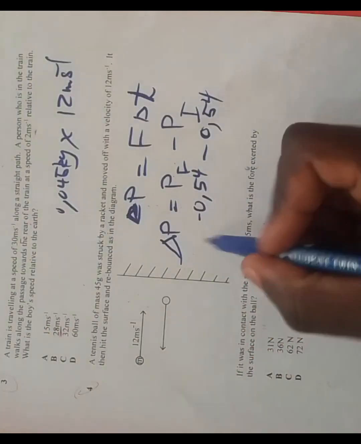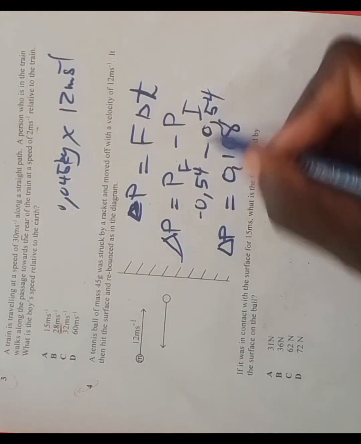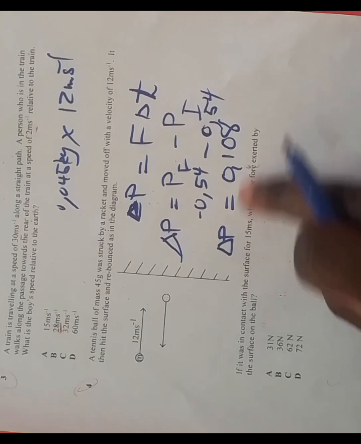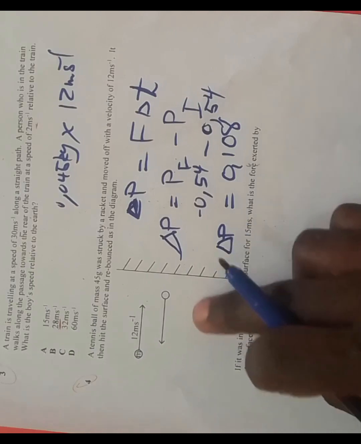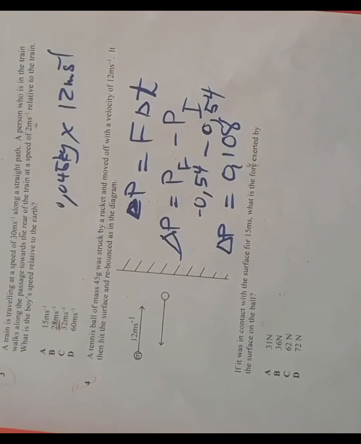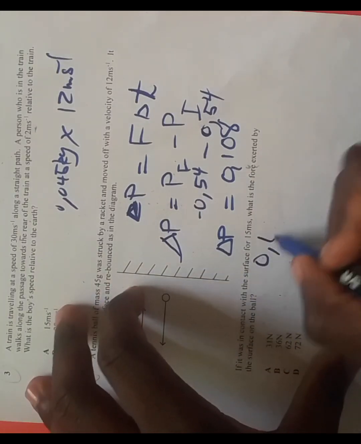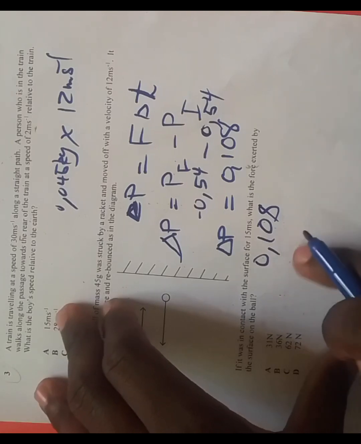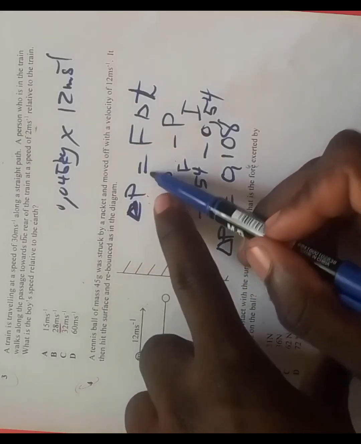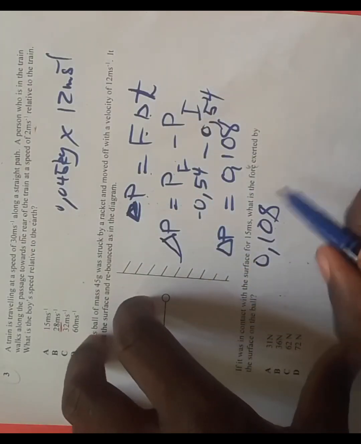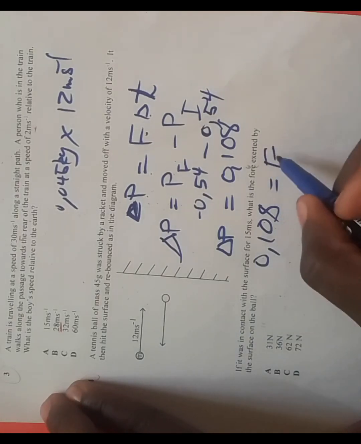So the impulse, or change in momentum, is going to be equal to 1.08. This is the change in momentum. But the question wants the force exerted by the wall on the ball. For the moment we have the change in momentum, which is 1.08. We are now using this equation: the change in momentum is equal to the force times the change in time. So 1.08 is going to be equal to the force times the change in time.